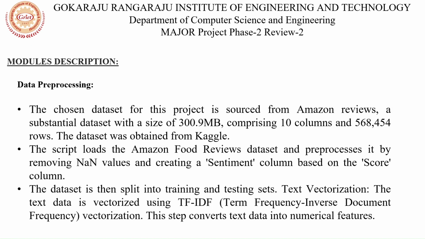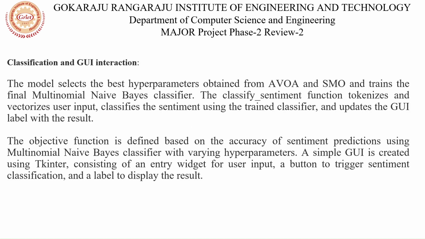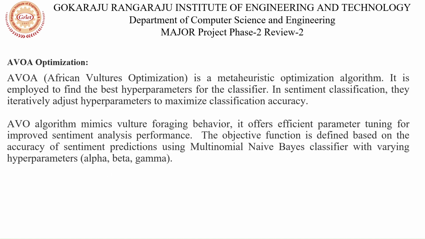Coming to the modules, we have three modules: data pre-processing, AVO optimization and classification, and GUI interaction. So how do we integrate AVO optimization with multinomial sentiment analysis? Let's break it down. First, we initialize our AVO population representing different parameter settings for our multinomial naive Bayes classifier.